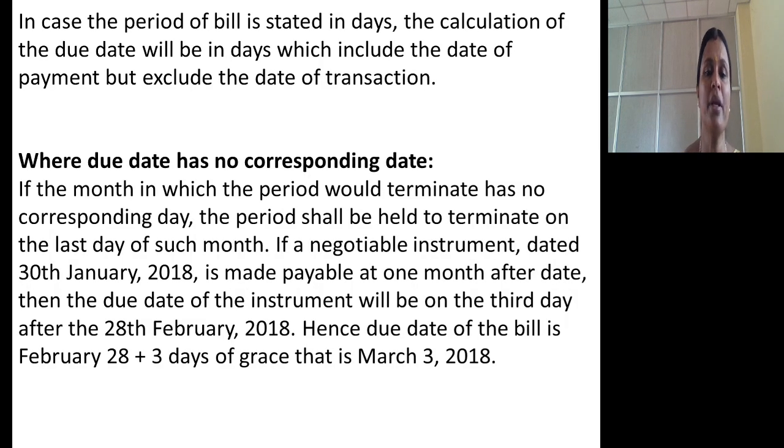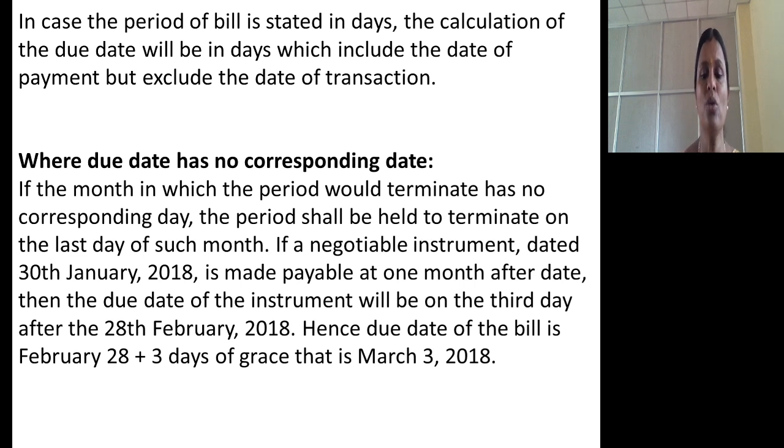In case the period of bill is stated in days, the calculation of due date will also be in days, which include date of payment but exclude date of transaction. That's a very important thing. In case due date has no corresponding date, if the month in which the period would terminate has no corresponding day, the period shall be held to terminate on the last day of such month.